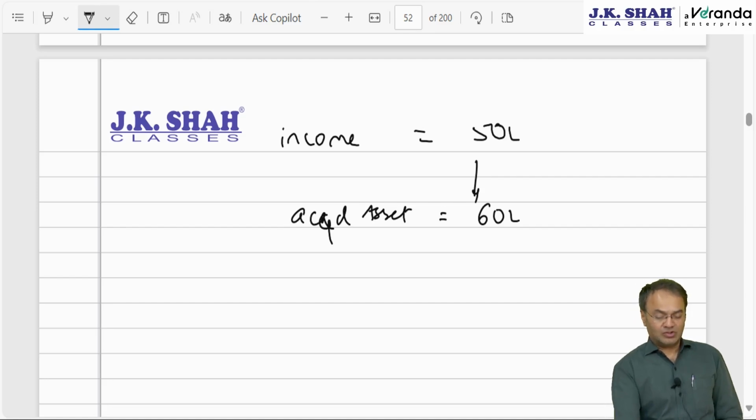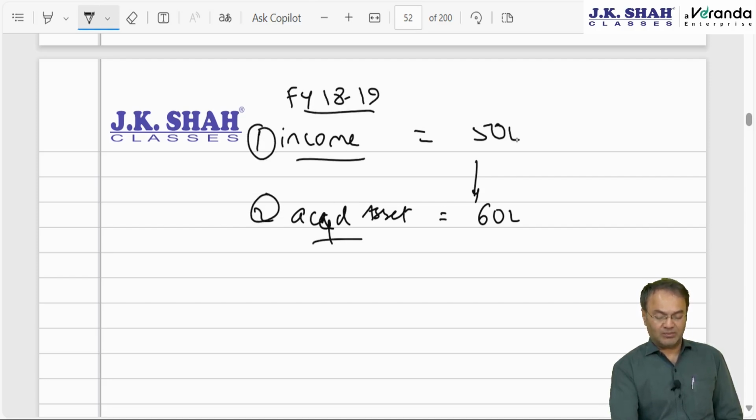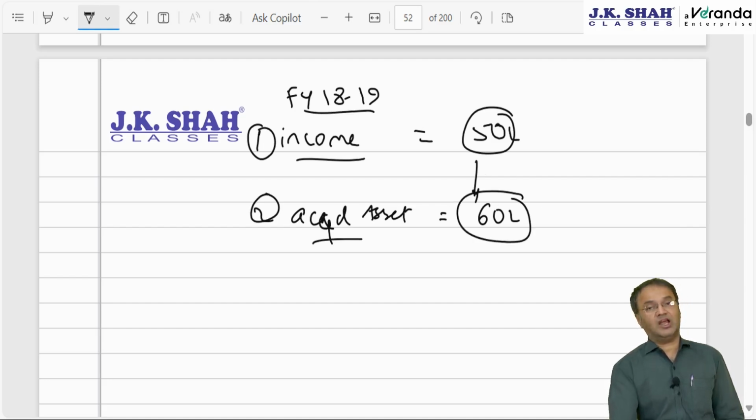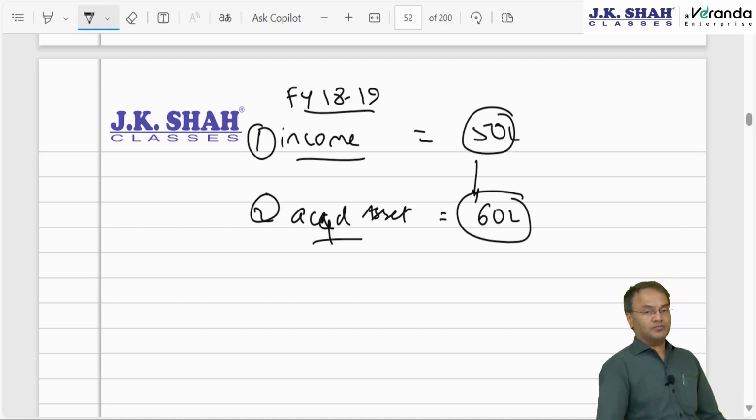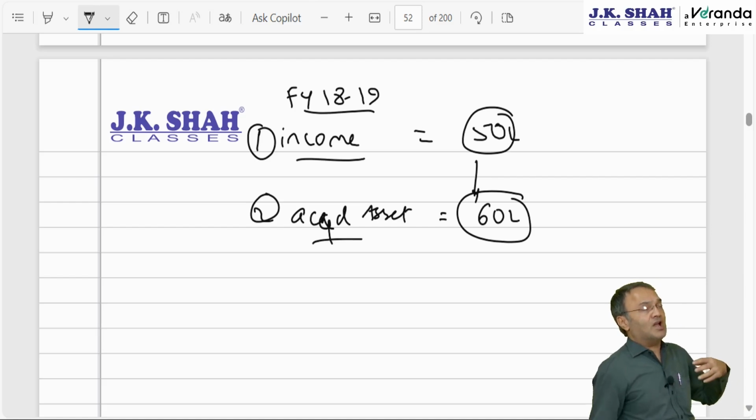Both of them were not disclosed. This was a story of AY 19-20, financial year 18-19. In financial year 18-19, somebody has income of 50 lakh, and from that income, 60 lakh worth of asset is acquired. So tell me how much I have earned.